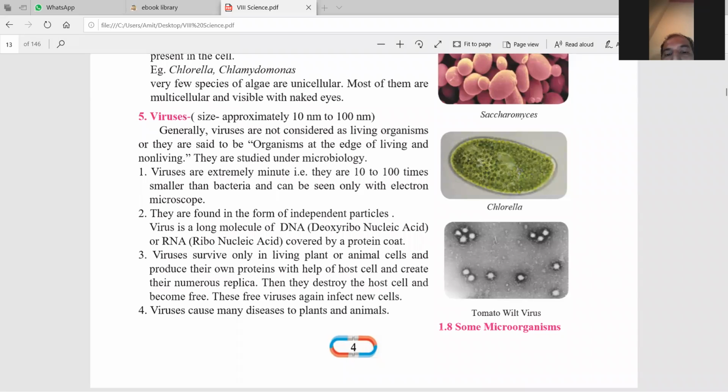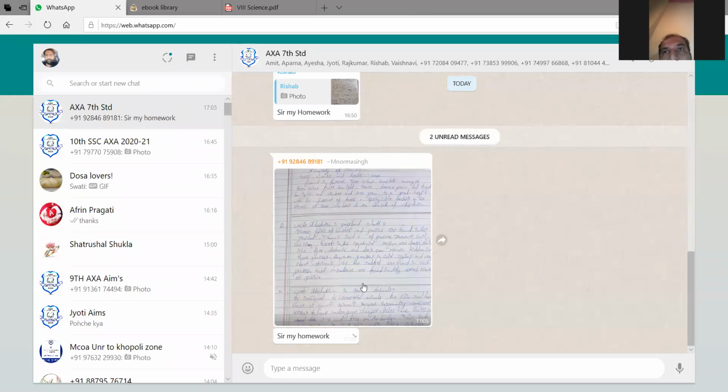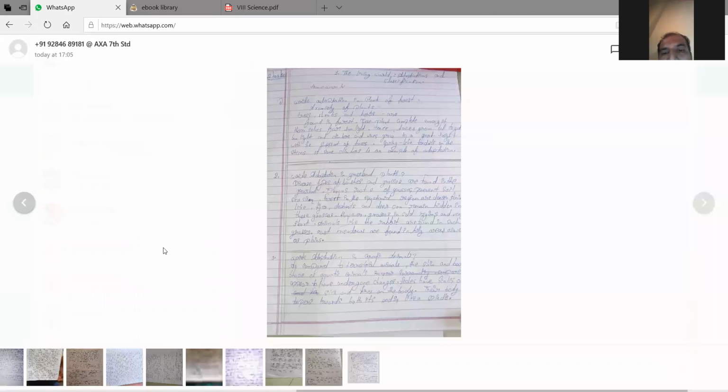They create numerous replicas, means they prepare their replica, the same thing, the same organism like them, so many within a few seconds. मतलब कम seconds में वो अपने जैसे दूसरे जीव निर्माण करते हैं in our body. That's why they are so harmful for our body. Then they destroy the host cells. When they enter our body, then they prepare their protein cells and they destroy our host cells. वो मतलब हमारे cells वो destroy कर देते हैं,